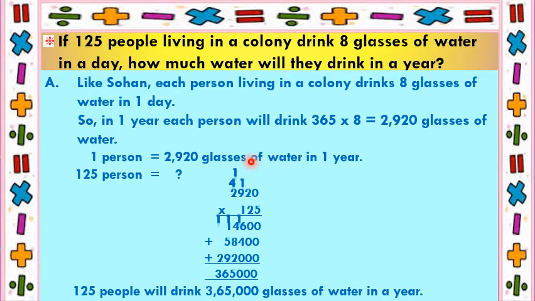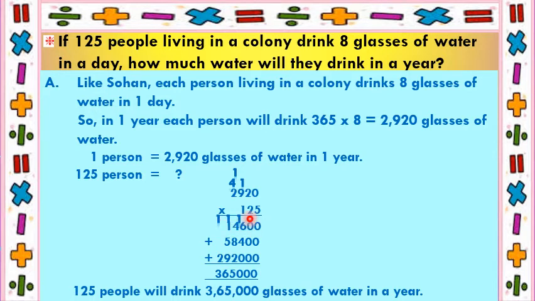But if 125 persons are there, then how many glasses of water will they drink in 1 year? Cross multiply and divide. So I'll multiply 2,920 with 125. So first I'll multiply 2,920 with 5. 5 zeros are 0, 5 twos are 10, put 0 down, carry 1, 5 nines are 45, plus 1 is 46, put 6 down, 4 carry, 5 twos are 10, 10 plus 4 is 14, so put 14 down.